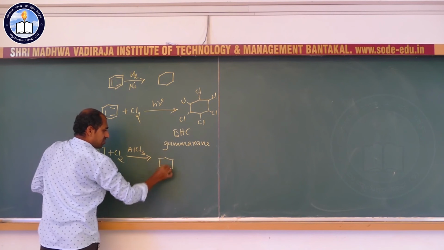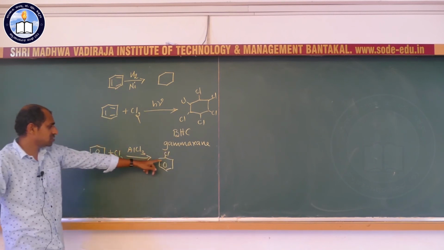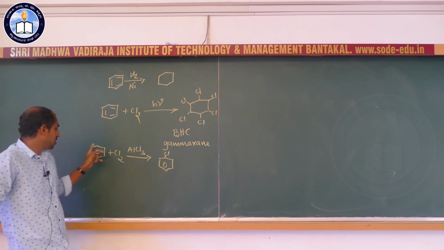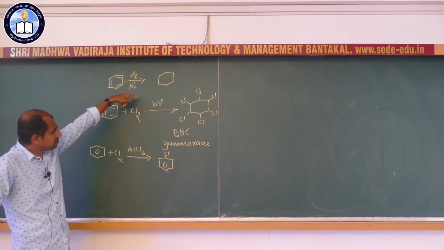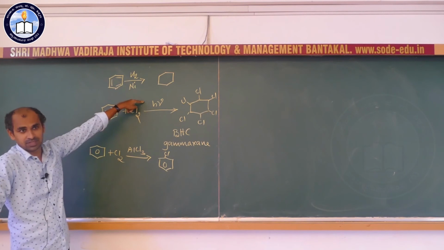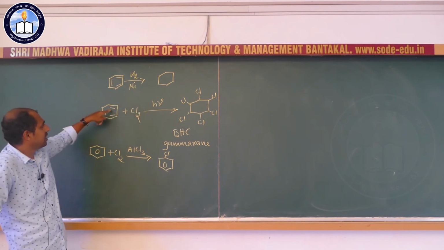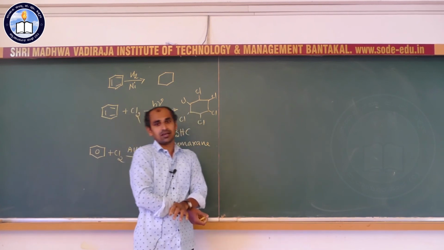In the presence of aluminum chloride, electrophilic substitution takes place on benzene to give chlorobenzene. In the absence of aluminum chloride, but in the presence of light energy, addition reaction takes place and we get benzene hexachloride.